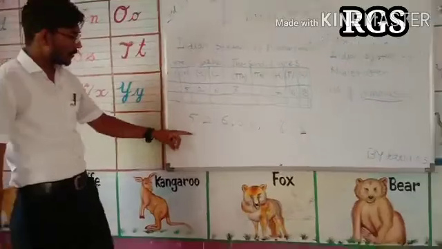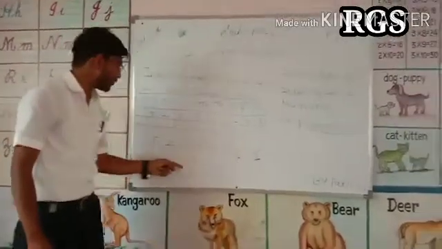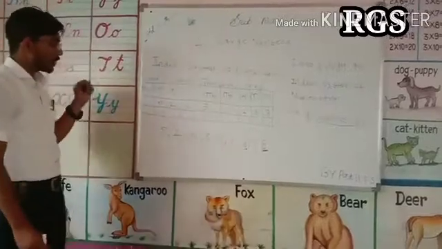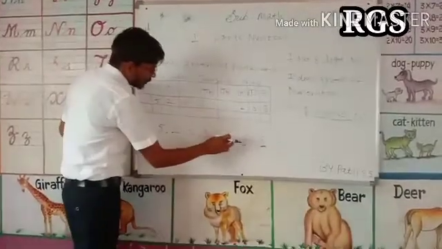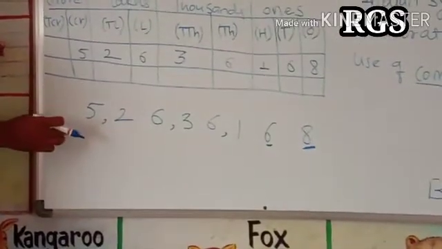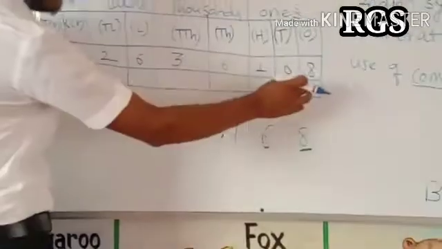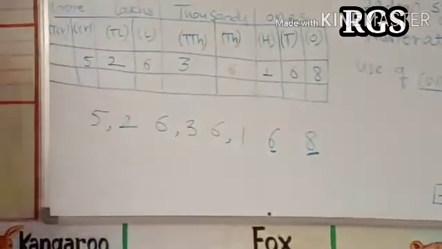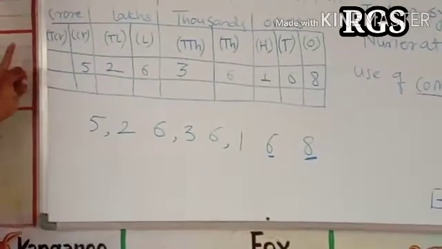There are same number of digits which are in that number and which are in that table. If you count 1, 2, 3, 4, 5, 6, 7, 8, there are 8 digits in this number and 1 2 3 4 5 6 7 8 digits in this standard table.